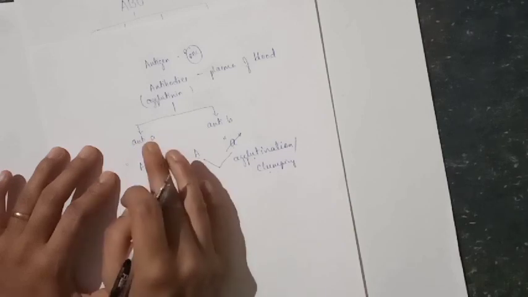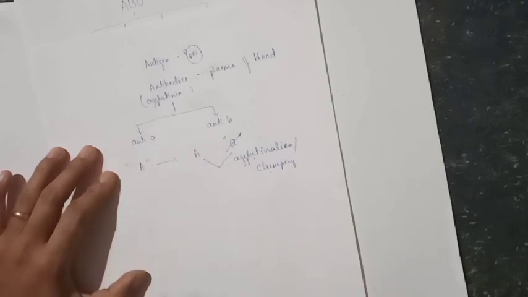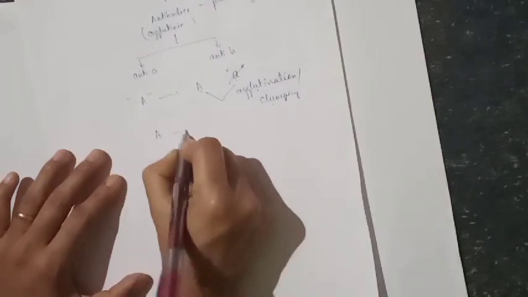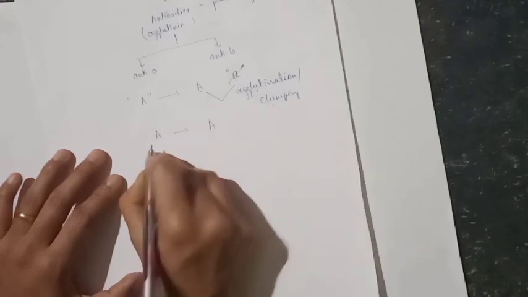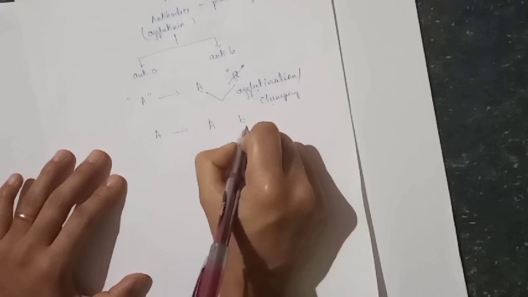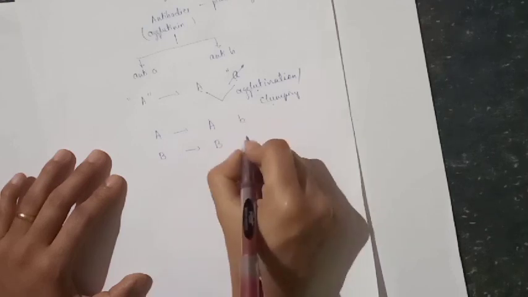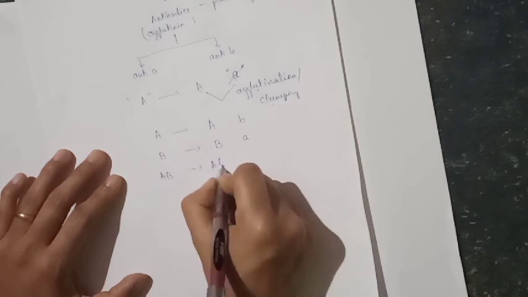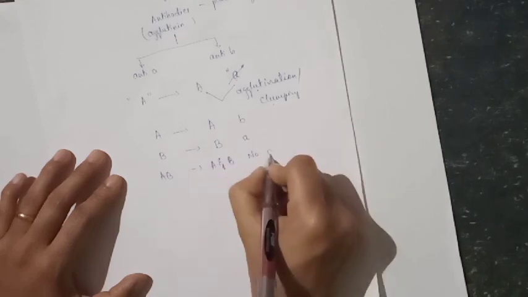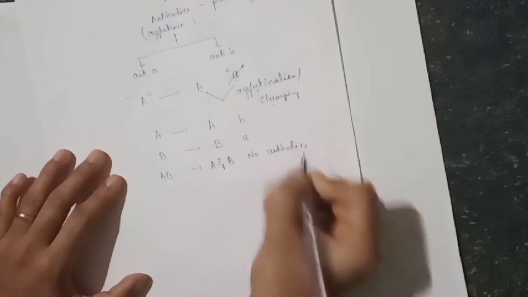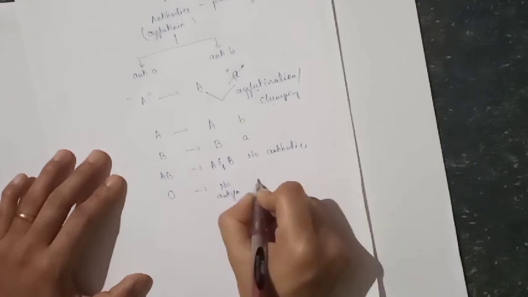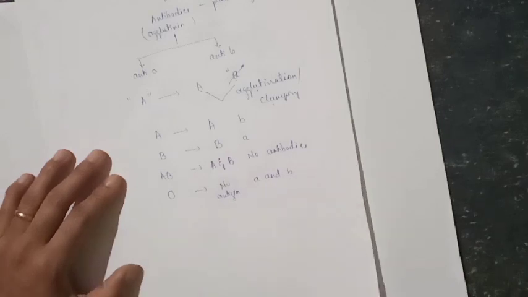So, a person never ever has antibody against his own blood group. That means antibody A is absent in which blood group? Blood group A. That means it consists of antibody B. In blood group B, the antigen is B, so the antibody is A. Blood group AB consists of both antigen A and B, so there are no antibodies. In blood group O, there is no antigen, so it consists of both A and B antibodies.